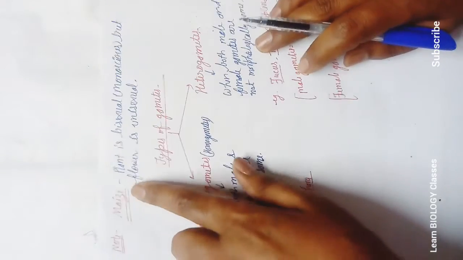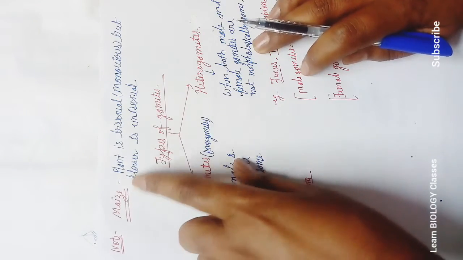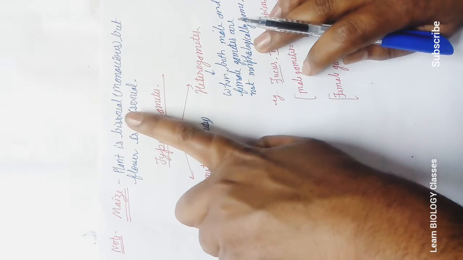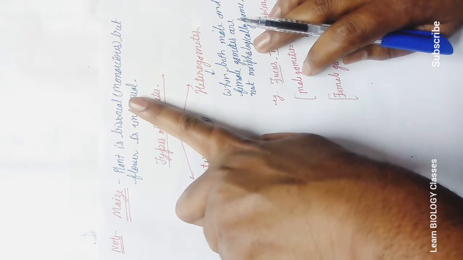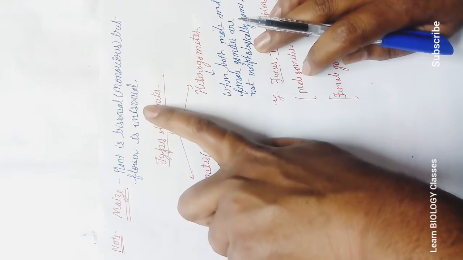Next is very important, I have given it a very special heading: maize. Maize plant is bisexual, meaning monoecious, but the flower is unisexual.